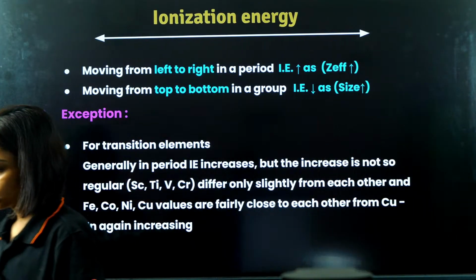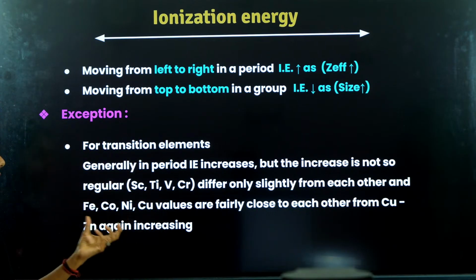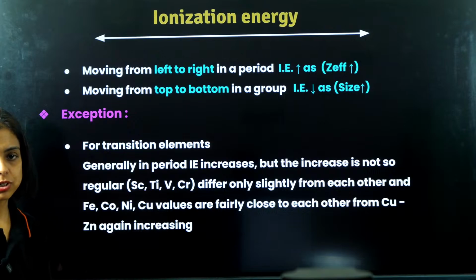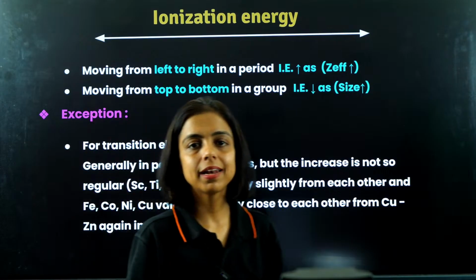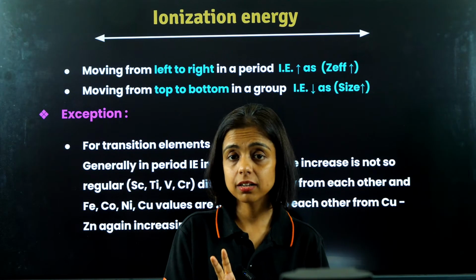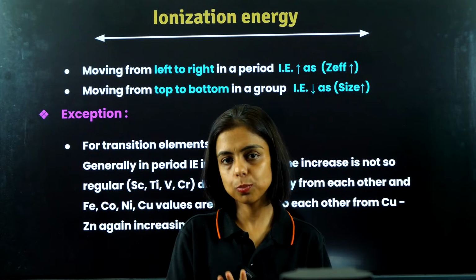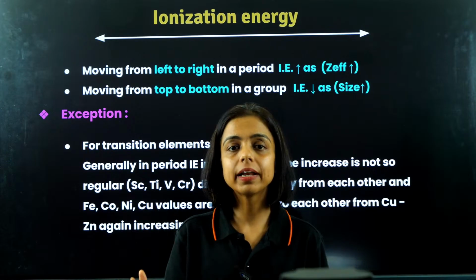Of course, now we are going to study the exceptional cases. If you remember my last session on atomic radius, which was indeed very important, if you missed that, you are making a mistake because that is also very important.